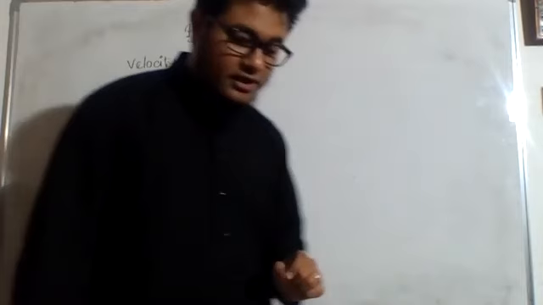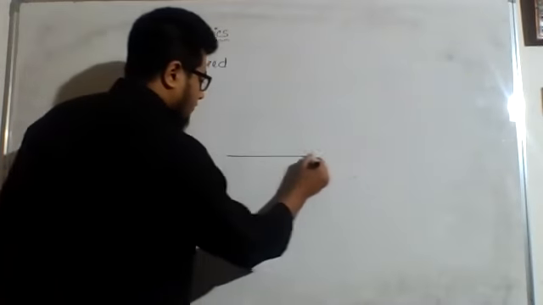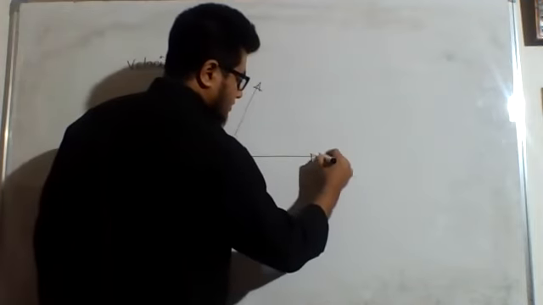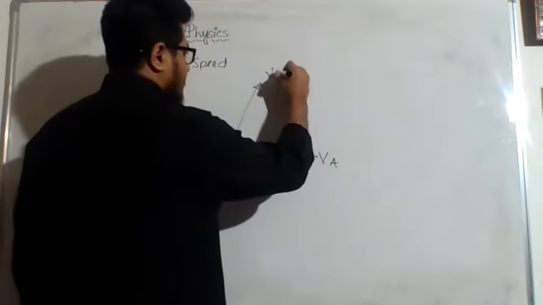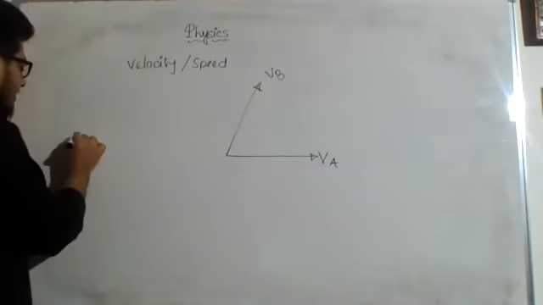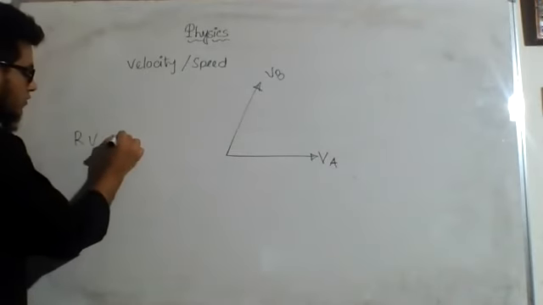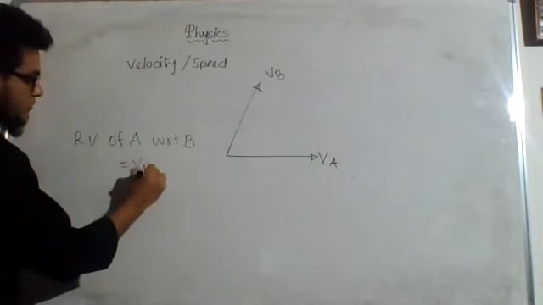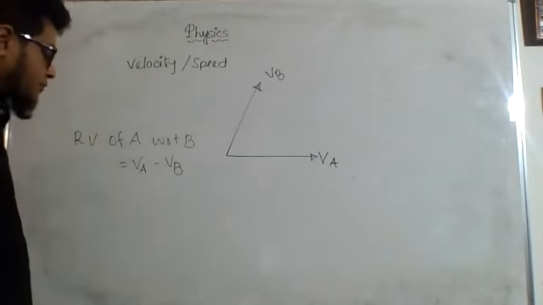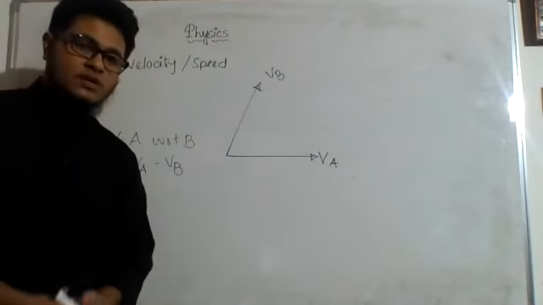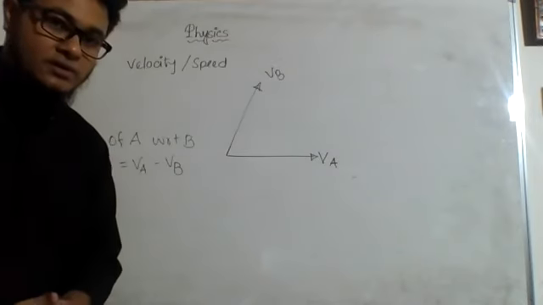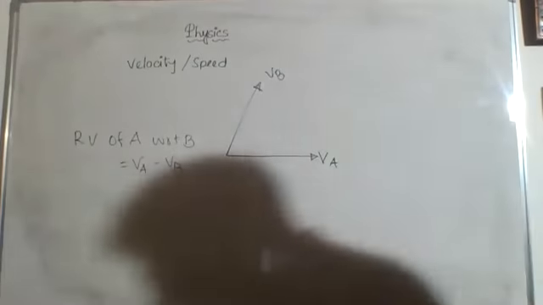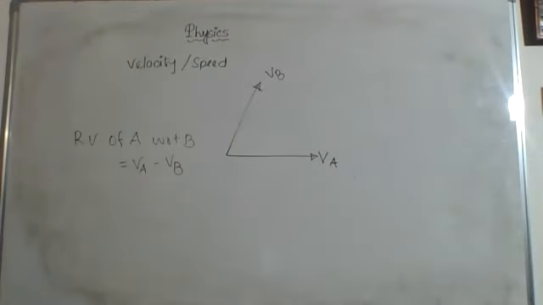When two objects move along any direction, let us say one object is moving along this direction, another object is moving along this direction. So let us say this is VA and this is VB. Now I want to know the relative velocity of A with respect to B. Then what will be the answer? VA minus VB. Now you know that we prefer the addition law, rather than subtracting, we prefer to do the addition. So how can I rewrite this line?